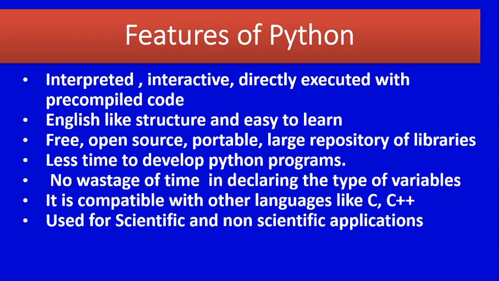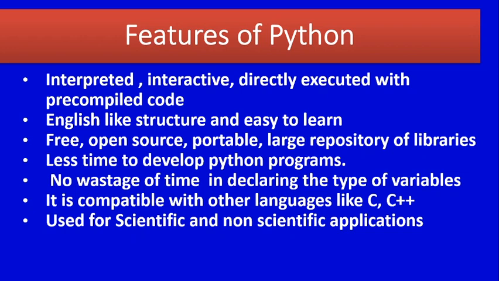Then large repository of libraries means when we install Python, it contains a large collection of built-in libraries. Built-in libraries means built-in functions, which you have to study later in another chapter. For example, in C and C++, for mathematical functions we use the math.h header file. Instead of header files, in Python we have some built-in libraries. For example, for mathematical functions we use one library, for power function we use another function, for square root we use another function. So we have to study later.